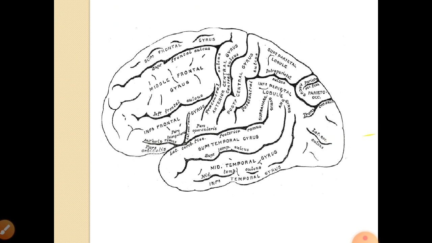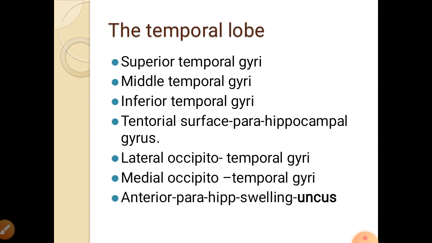Then the temporal lobe is there on the anterior side, separated from the frontal lobe by the lateral sulcus. You can see the superior, middle and inferior temporal gyri on the anterolateral surface. On the tentorial side, the parahippocampal gyrus is there. On the lateral and medial side, the occipitotemporal gyrus.